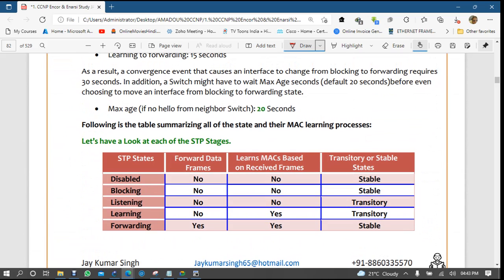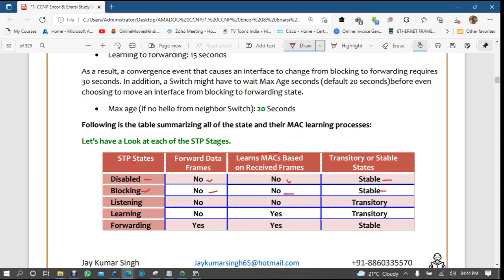Now see here, if the STP state is disabled, will it forward any data? No. Disabled is a stable state, and disable means disable. Blocking: no data forwarding, no MAC address table receiving and sending. Blocking is also a stable state, because blocked means blocked.